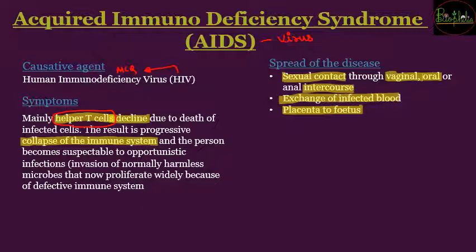So what is going to happen? If the immune system of that person becomes weak, in that case there is going to be an infection of opportunistic bacteria or microbes. So microbes that are not capable of harming in normal conditions, when people have good immunity and are healthy, in those cases these microbes are not going to cause any harm, but